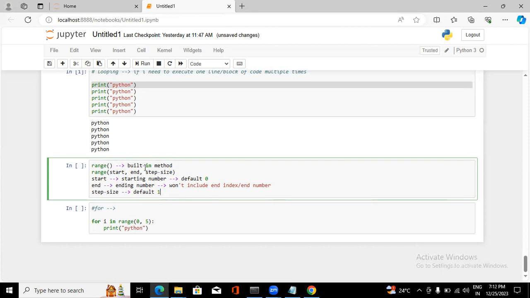If you give 0 comma 10 in range, it will start from 0, then 1, then 2, then 3, 4, 5, 6, 7, 8, 9. That's it. It will go up to 9 only. It won't include 10. It's clear, right, how range is going to work? Let us take one more example.